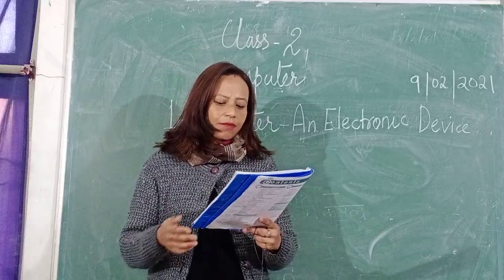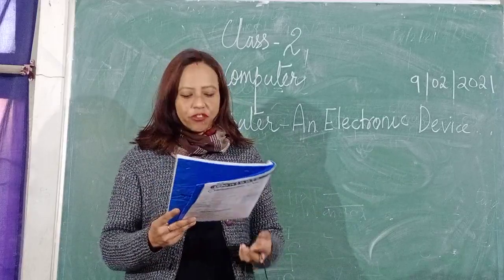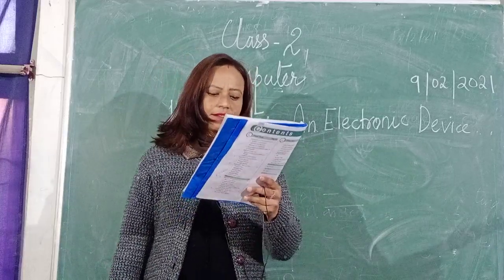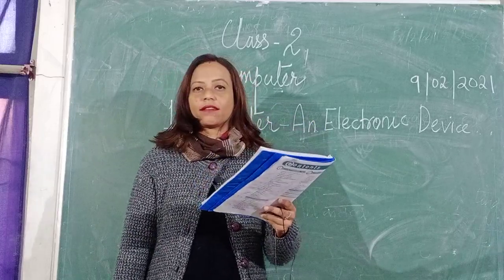Let us learn how computers are different from humans. Let's check out here. Now, here the pictures are given. Humans take more time to do a task. They cannot work as fast as a computer.